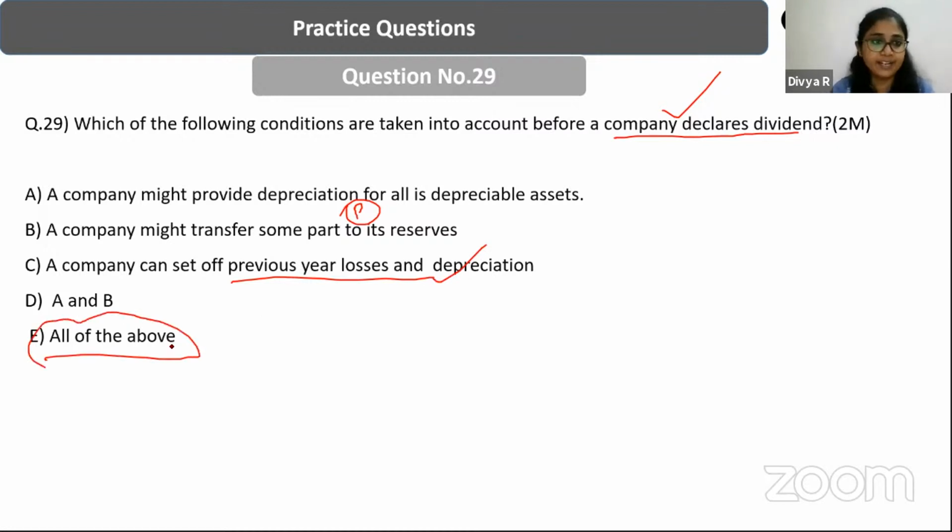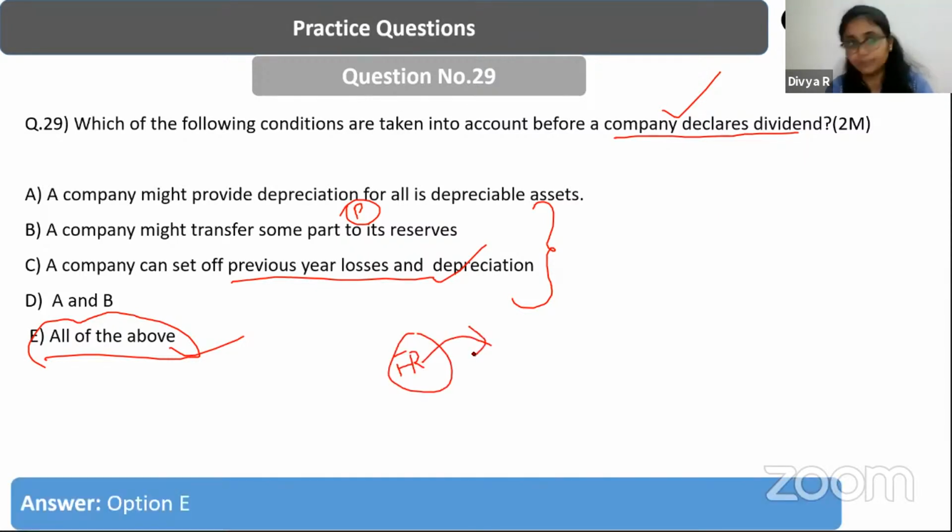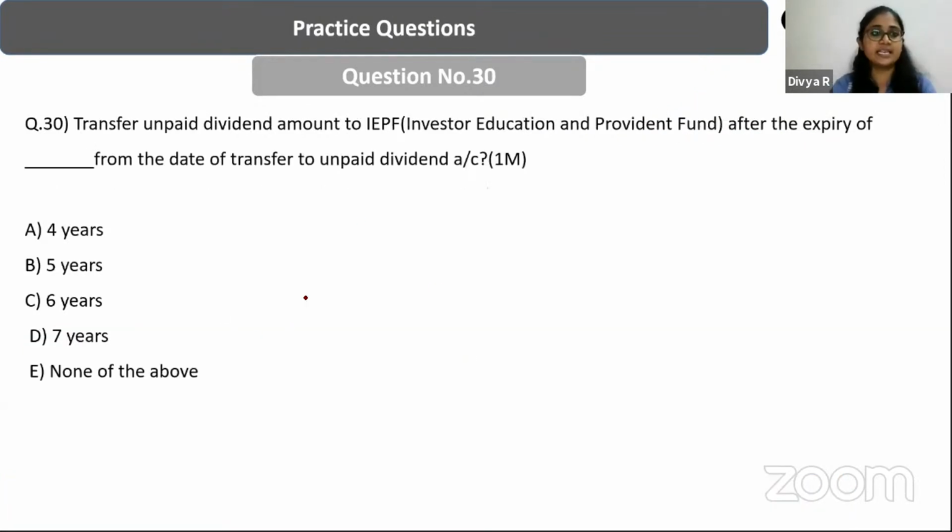So before declaring the dividend, a company can do all of these things, and it is permitted under the Companies Act of 2013, right? So it can set off the previous year losses and depreciation. It can provide for depreciation, and it might transfer some part of the profits to its reserves too. So whatever is available as a part of the free reserve, a company will be entitled to declare dividend from the free reserves of the company. The option here is E.